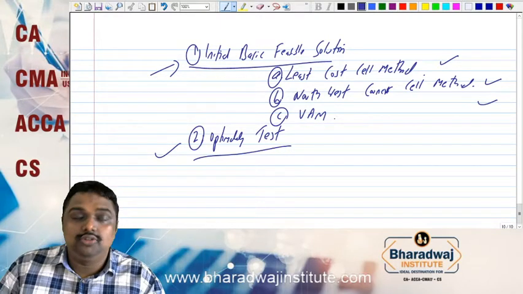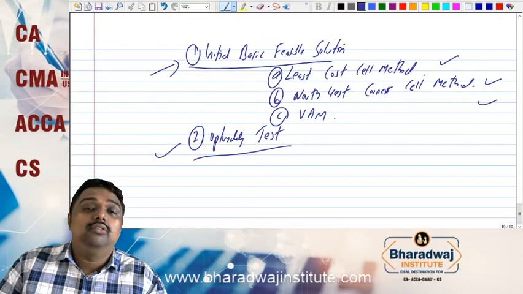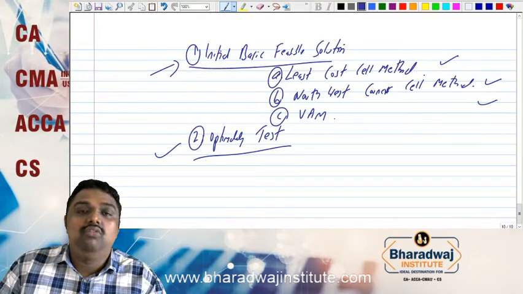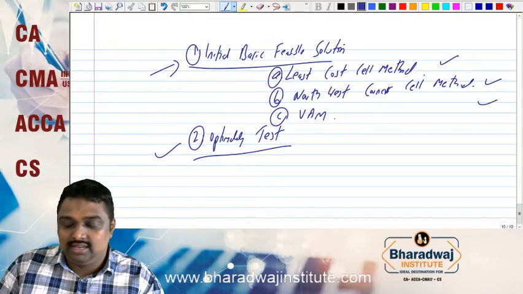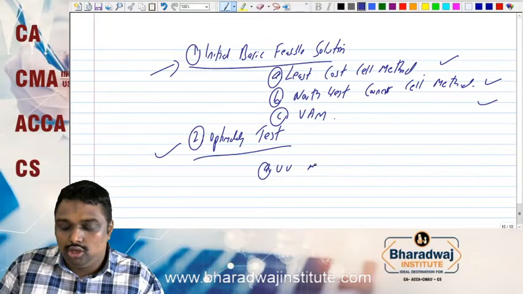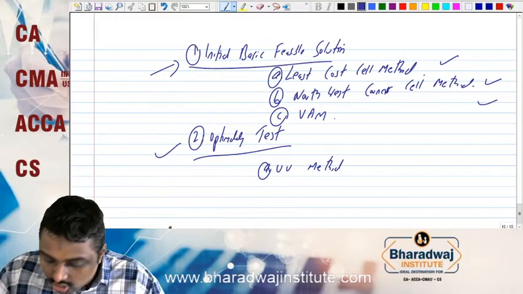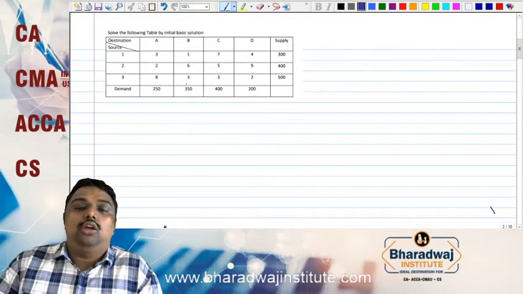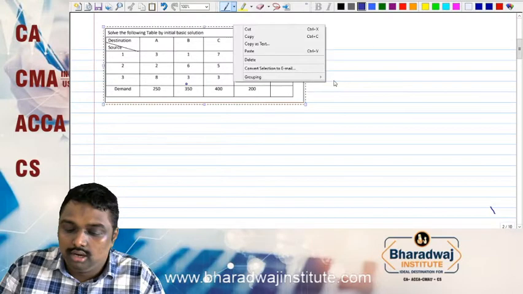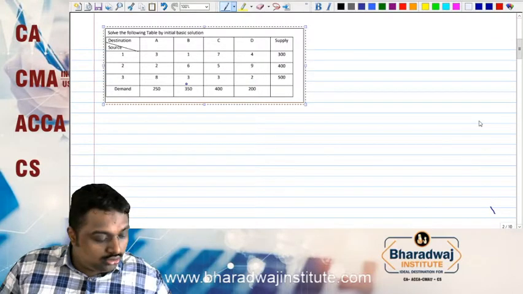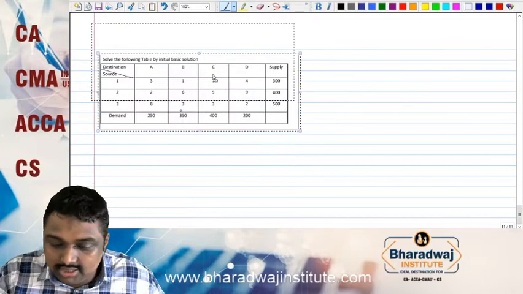So we will learn the first method. I am telling you again and again: the answer we get under this method will not be the final answer. Whatever answer you get, we have to run the optimality test. Generally we do the UV method. This method only will tell whether your answer is correct or not. So with all your permission, we can go for the first question of your study material. So this is the question.